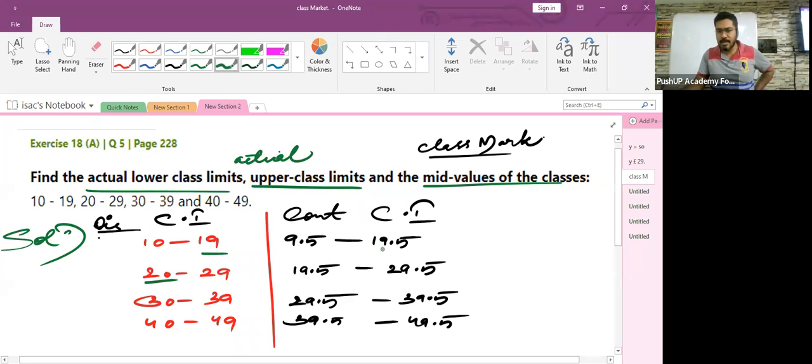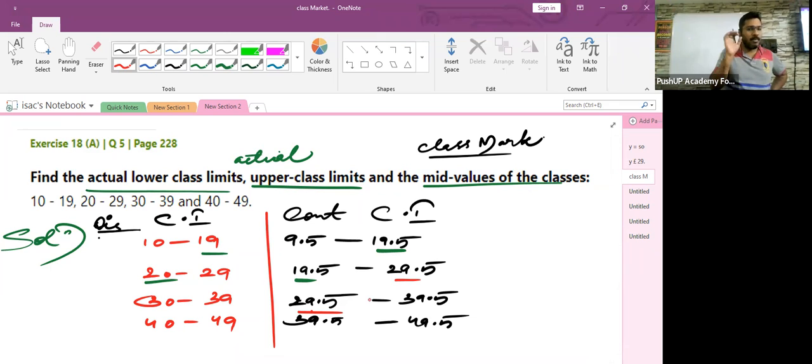See this, children, if you have a doubt. Upper limit 19.5, lower limit 19.5. Is it clear? Upper limit 29.5, lower limit is 29.5. And it goes on like that. So the class interval is continuous now.